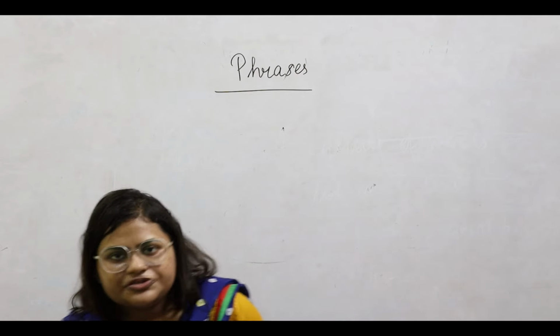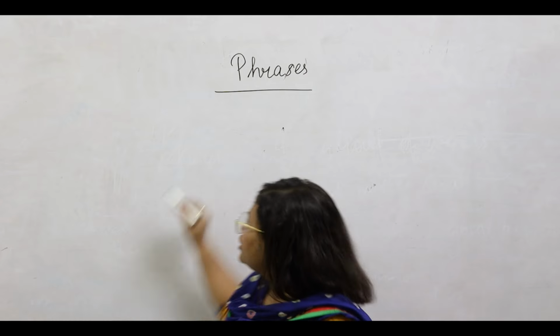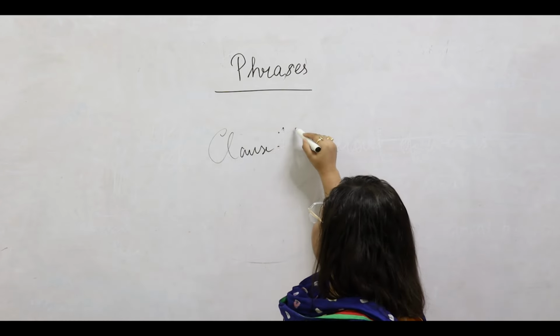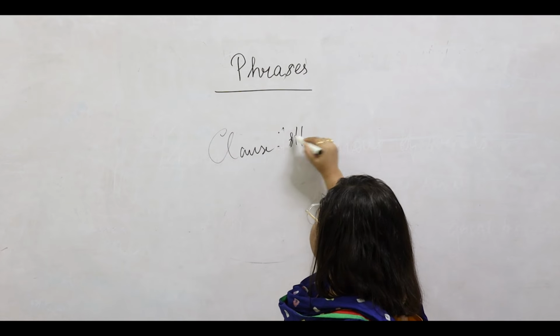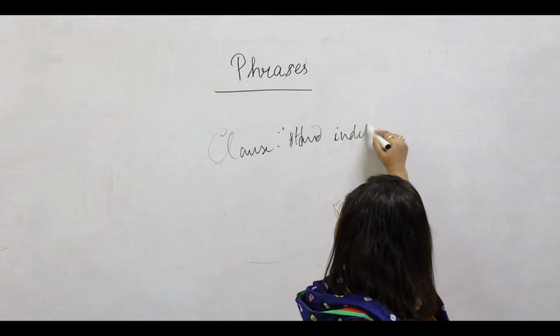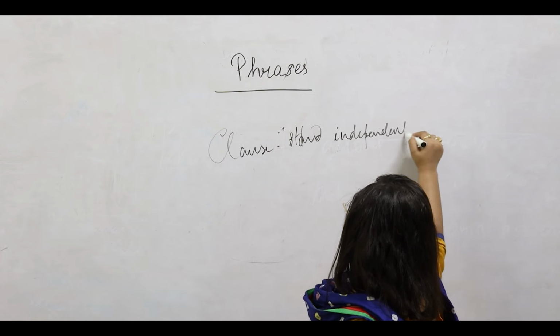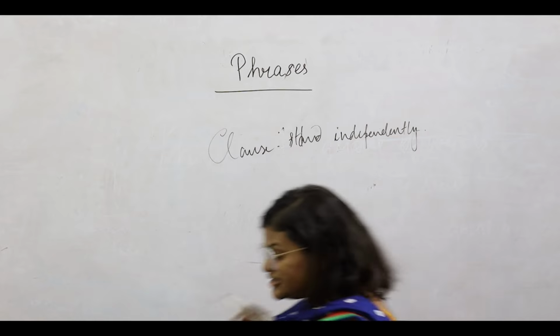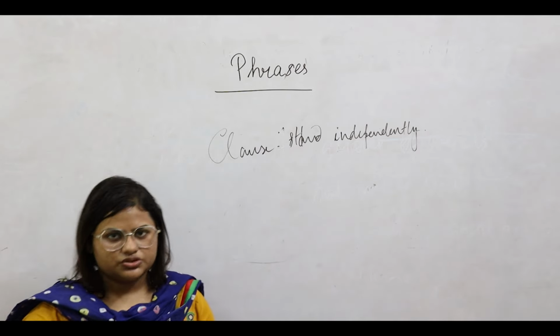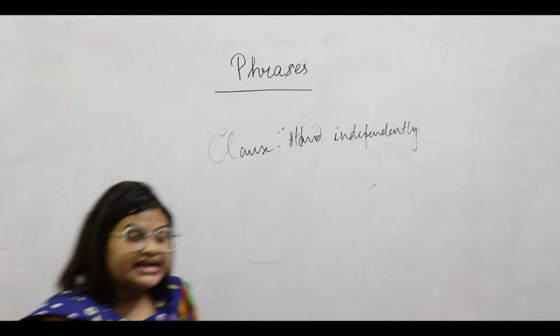The primary difference between a phrase and a clause is, in a clause, it will stand independently. However, a phrase may not be able to, and usually is not able to, stand independently.